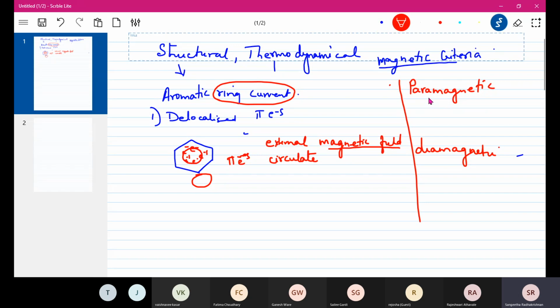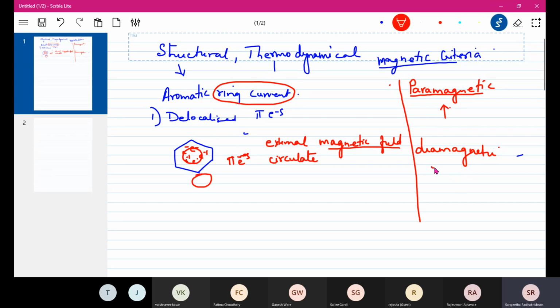Paramagnetic means when electrons are unpaired. When there are unpaired electrons present and they are placed in a magnetic field, then those electrons are attracted towards the magnetic field. That means they themselves behave like a magnet, and therefore we call them paramagnetic.